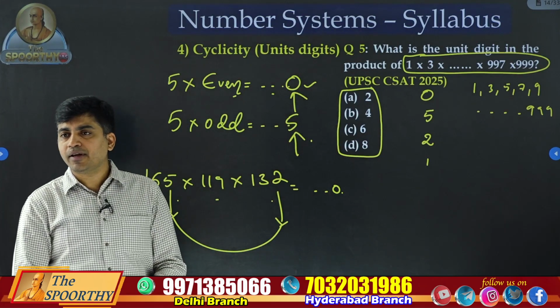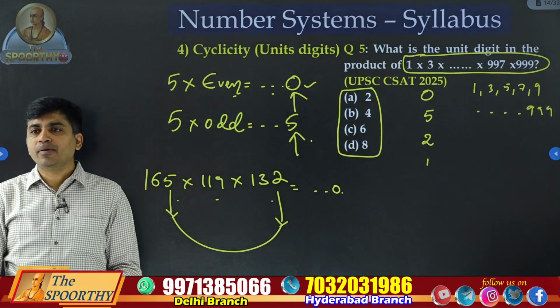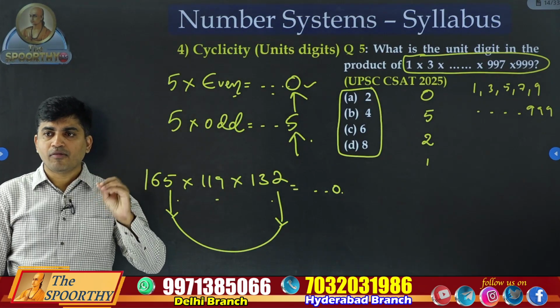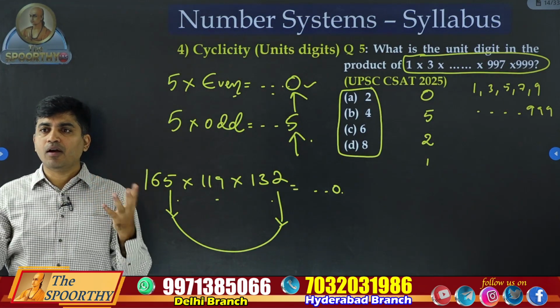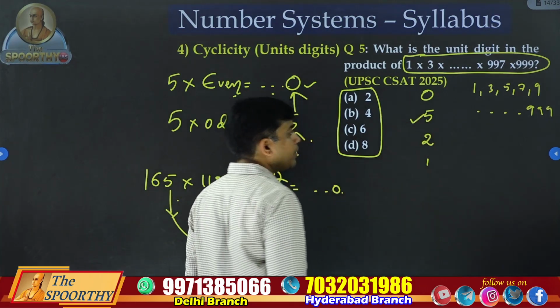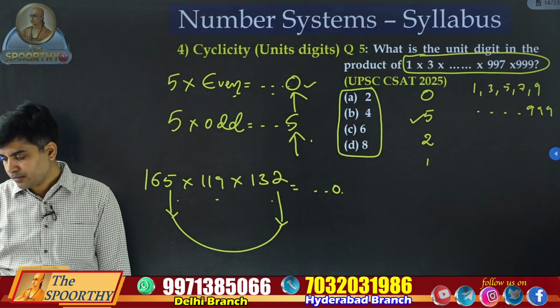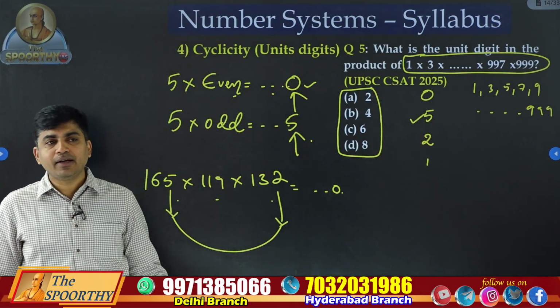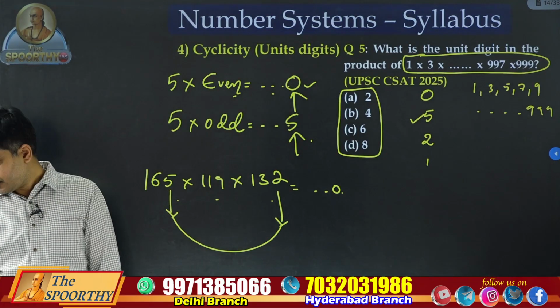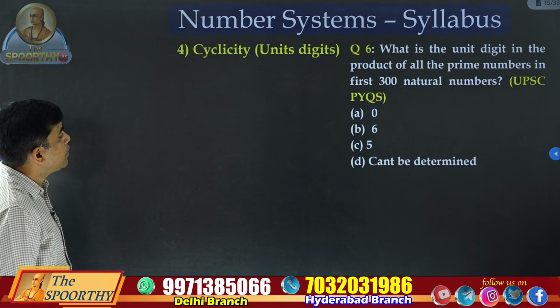All these odd numbers multiplied. Whenever odd numbers are multiplied, 5 will be there. 5 into other odd numbers, always 5. What is your answer? Option B. Hardly it takes just 5 seconds or 10 seconds to answer this question. Clear, everyone?